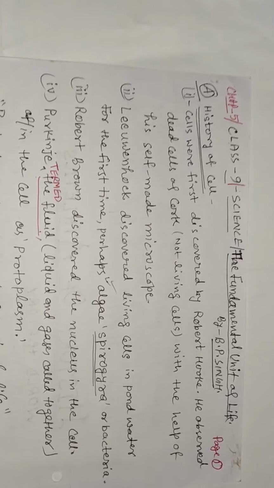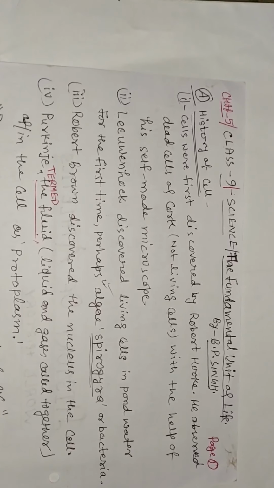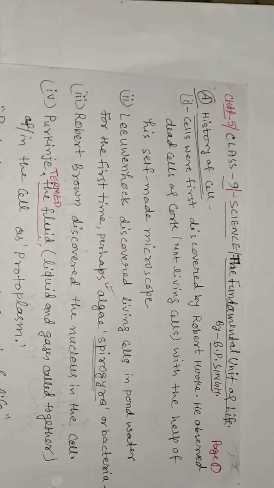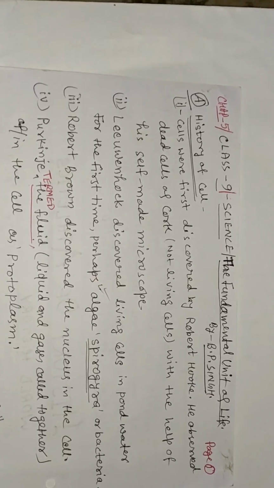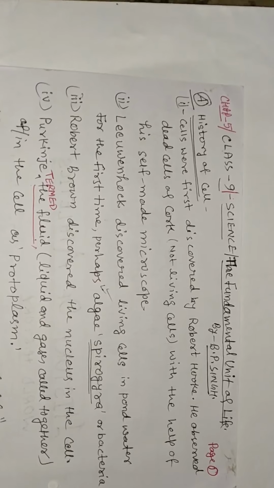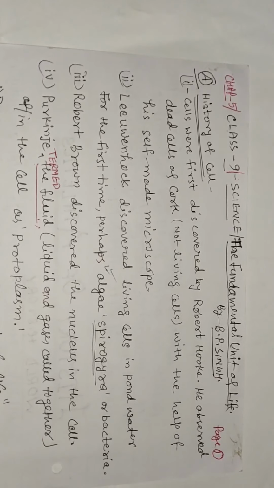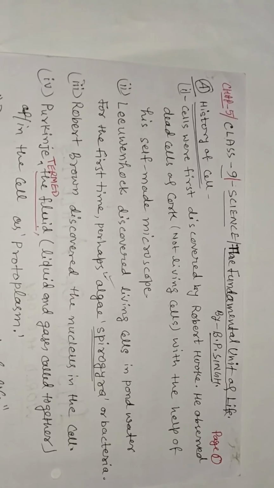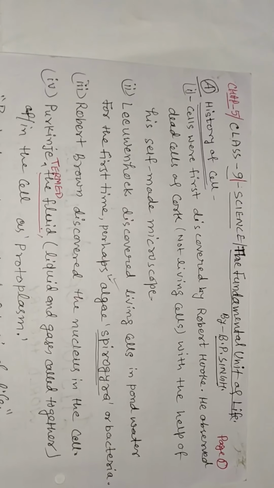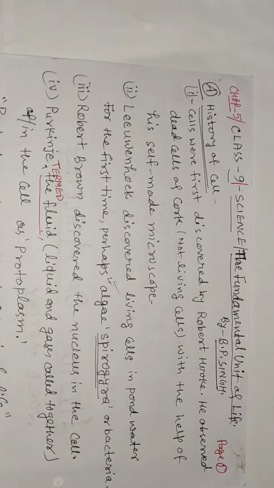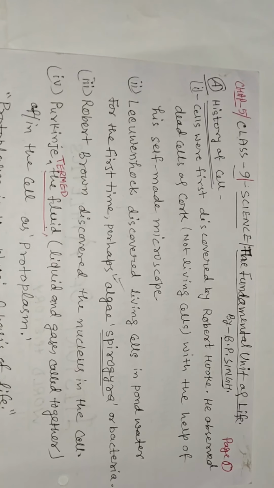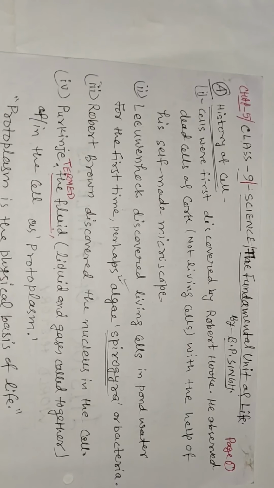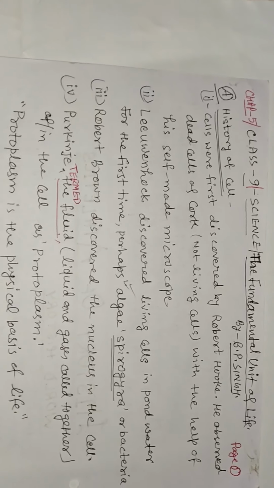Cells were first discovered by Robert Hooke. He observed dead cells of cork, not living cells, with the help of his self-made microscope. Second, Leeuwenhoek discovered living cells in pond water for the first time, perhaps algae, spirogyra, or bacteria. Third, Robert Brown discovered the nucleus in the cell.